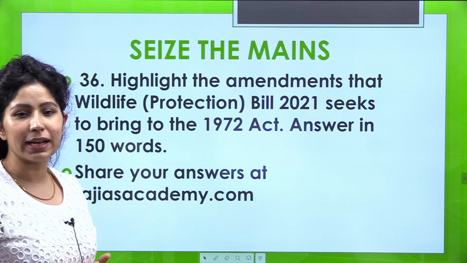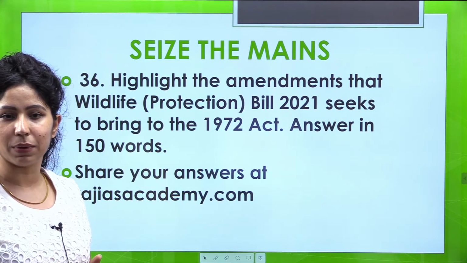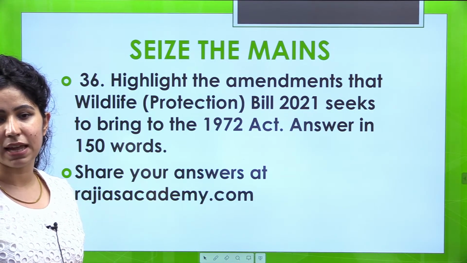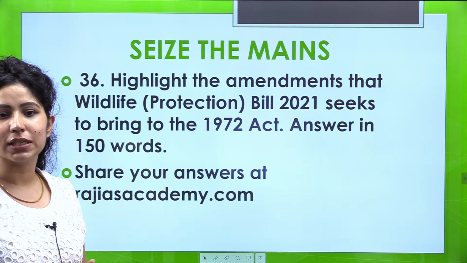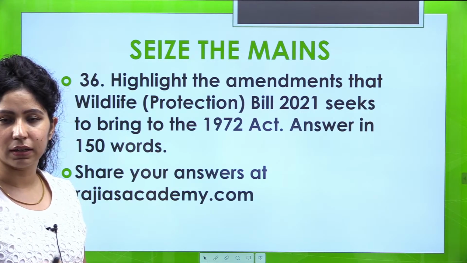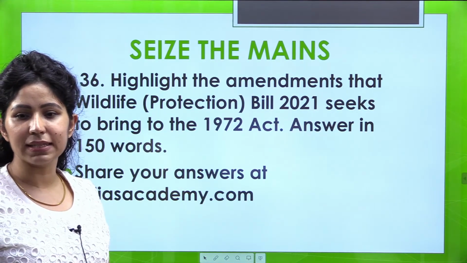So you have to highlight the amendments that Wildlife Protection Bill 2021 seeks to bring to the previous act, that is the 1972 act. इस एक्ट में कौन सी अमेंडमेंट्स लाने की कोशिशें की जा रही हैं इस amendment के through, and you have to answer in 150 words.